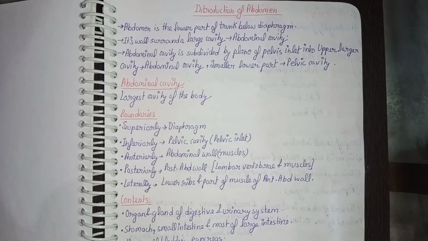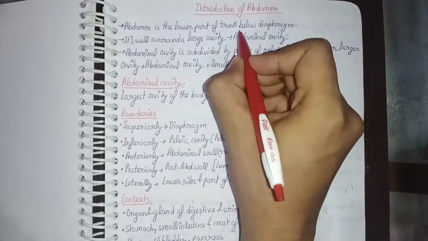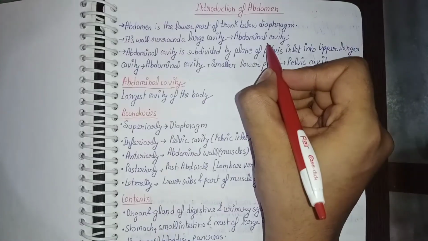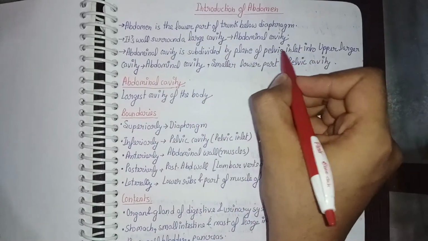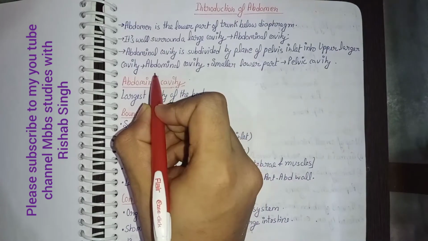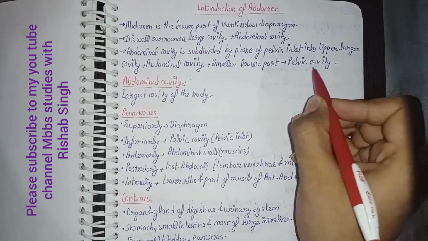Today's topic is introduction of abdomen. In this video I am going to cover abdominal cavity, pelvic cavity, perineum and disorders related to abdomen. So starting with the topic, abdomen is the lower part of the trunk below the diaphragm. Its walls surround a large cavity which is called abdominal cavity. Abdominal cavity is subdivided by a plane of the pelvic inlet into the upper larger cavity, which is known as abdominal cavity, and a lower smaller cavity which is called pelvic cavity.